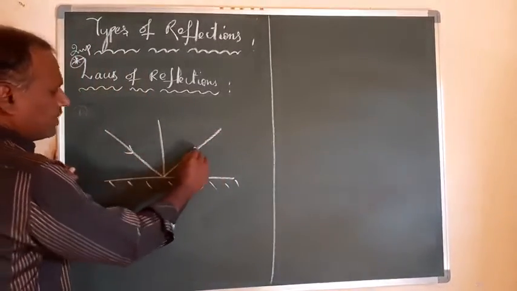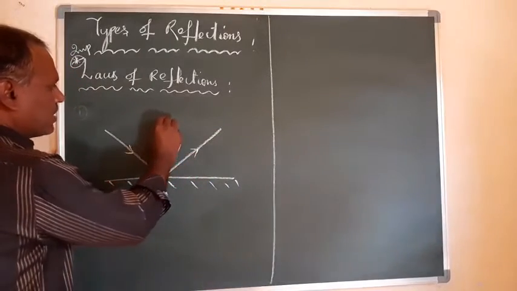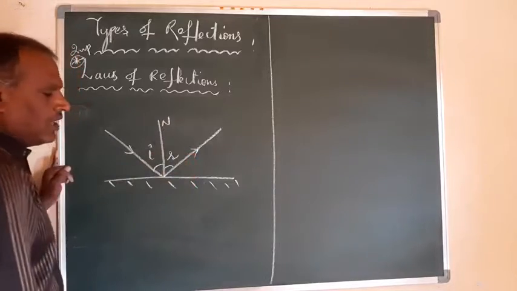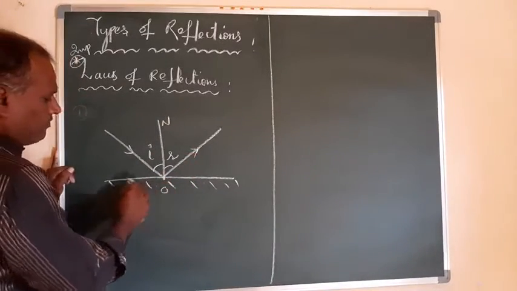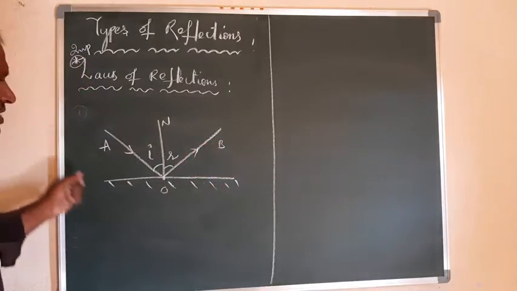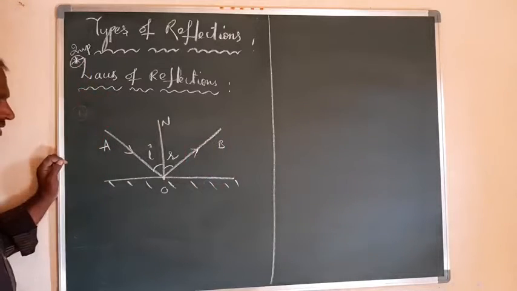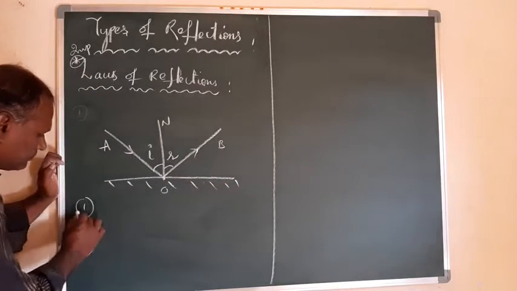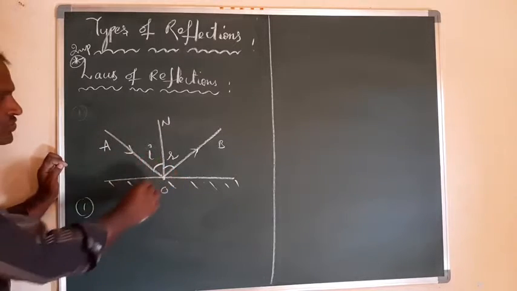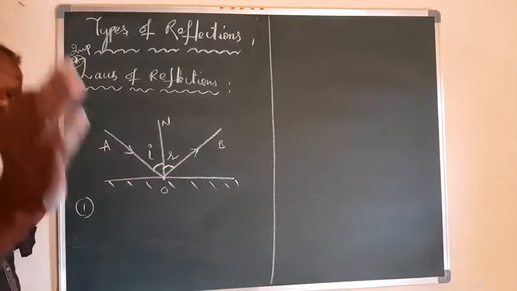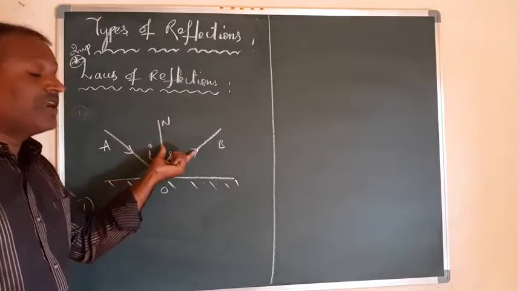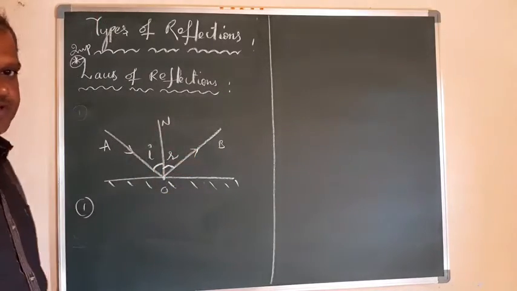This is the incident ray, this is the reflected ray, this one is the normal, this is the incident angle, this one is the reflecting angle, and this point I am taking as O, this is A, this is B and N. According to the first law, the angle of incidence is always equal to the angle of reflection. That means the angle between the normal and incident ray and the angle between the normal and reflected ray are always equal. So that is the first law.